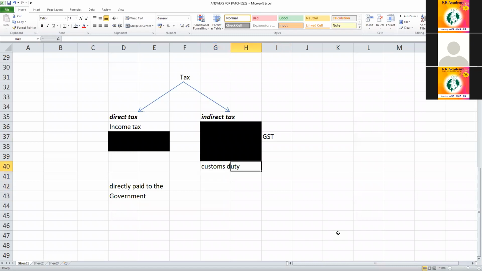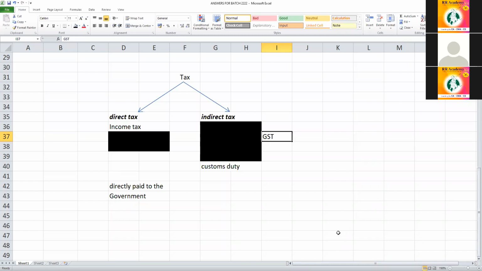It is collected by the seller from the buyer, or it is collected by the service provider from the service receiver. So what RR Academy does, they collect GST from the students and they pay tax to the government. Can you directly pay to the government? Can you tell RR Academy, no sir, I will pay fees alone, you don't charge 18% GST? No, RR Academy has to collect GST because it is their duty to collect and pay to the government.